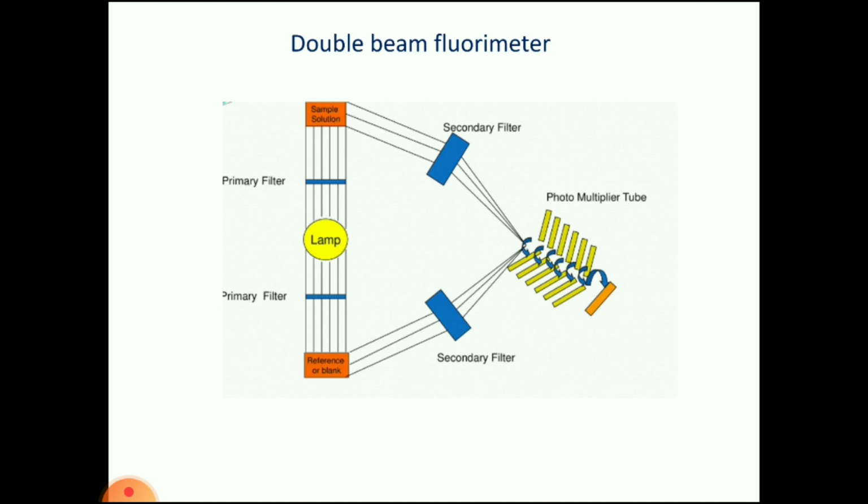So rapid scanning will be there. It is a very less time taking process. Less time will be required for this one. A larger number of samples can be analyzed, and at a time we can use the reference and the sample solution. Two beams of light, that's why we call it a double beam fluorimeter.